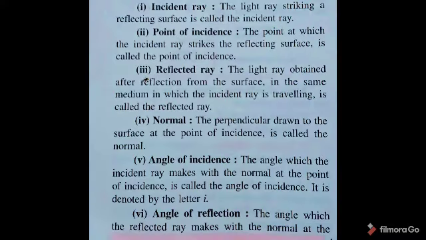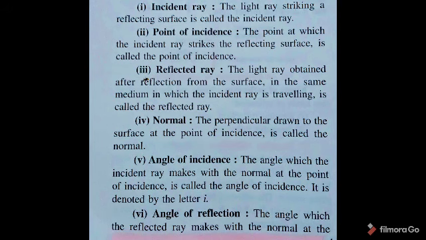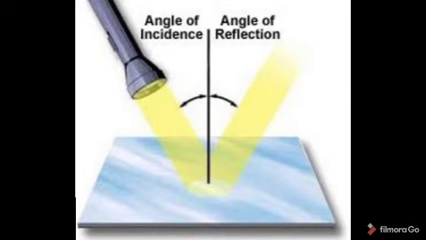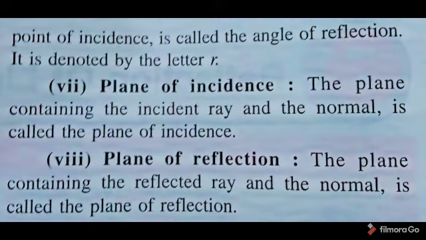Some related terms with reflection: the incident ray is the ray through which the light falls on the object; the point of incidence is the point at which the incident ray strikes the surface; the reflected ray is the ray through which the light gets reflected from the surface. The normal is the hypothetical line drawn perpendicular to the surface at the point of incidence. The angle which the incident ray makes with the normal at the point of incidence is called the angle of incidence, and the angle which the reflected ray makes with the normal at the point of incidence is called the angle of reflection.